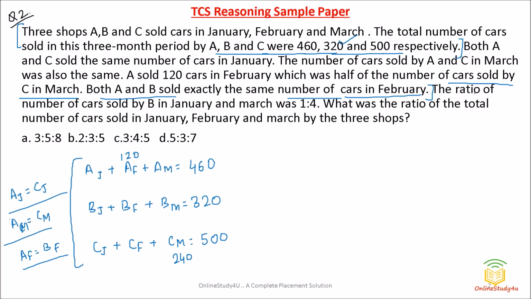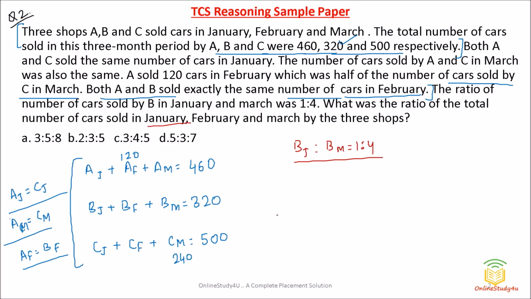Okay, very good. The ratio of the number of cars sold by B in January and B in March was nothing but 1:4. So friends, now what is the question? What was the ratio of the total number of cars sold in January, February and March by all the 3 shops together?